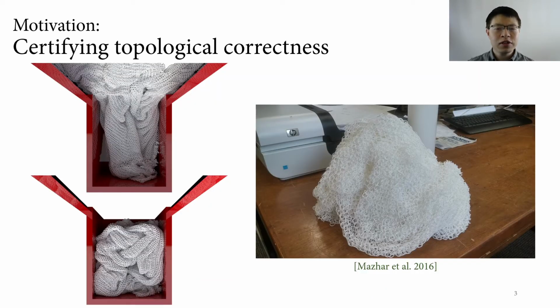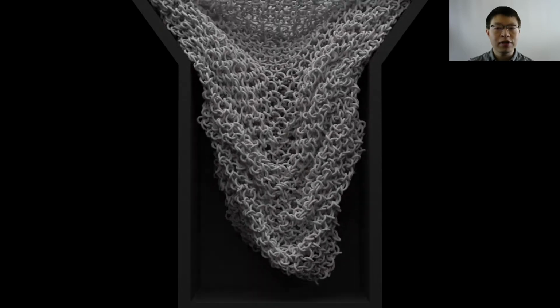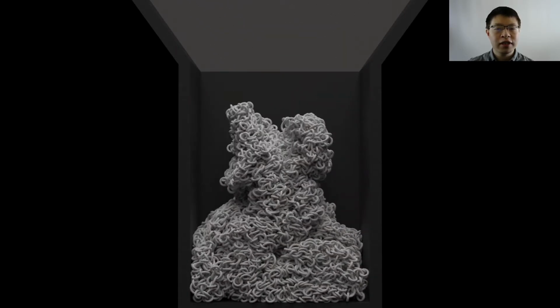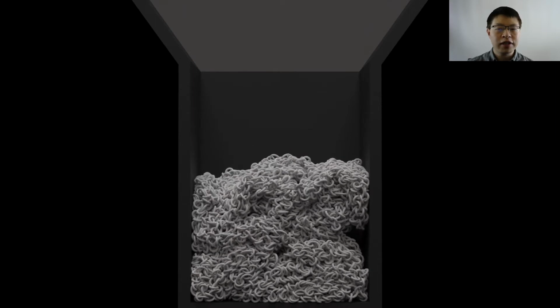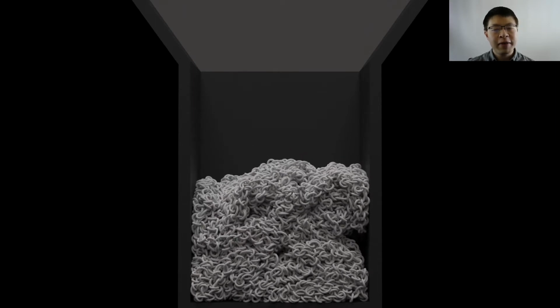The same Chrono simulator was also used to prepare a chainmail dress for 3D printing by packing it into a box. If we want to use a simulation to aid in manufacturing, how do we verify it's right before printing it out? Here's a simulation we computed of a Kusari chainmail shirt. There aren't obvious visual errors here, but is it correct? Our method says no, there are broken links.